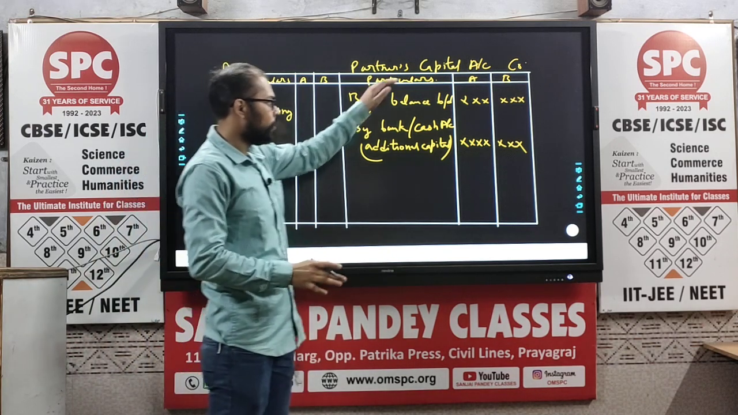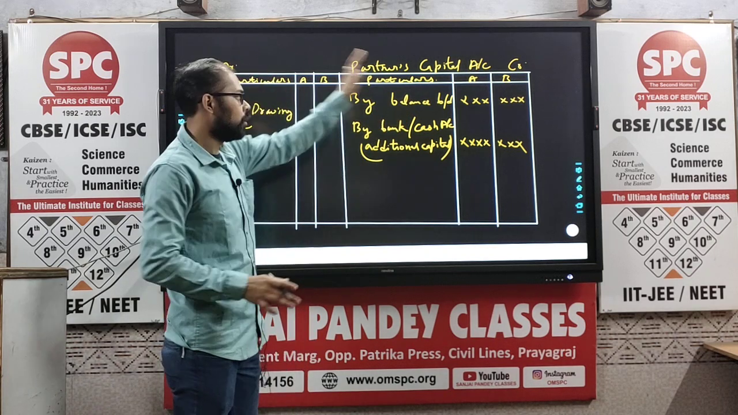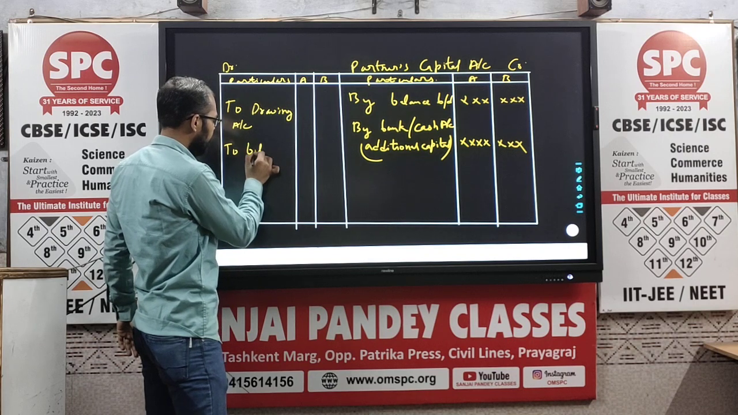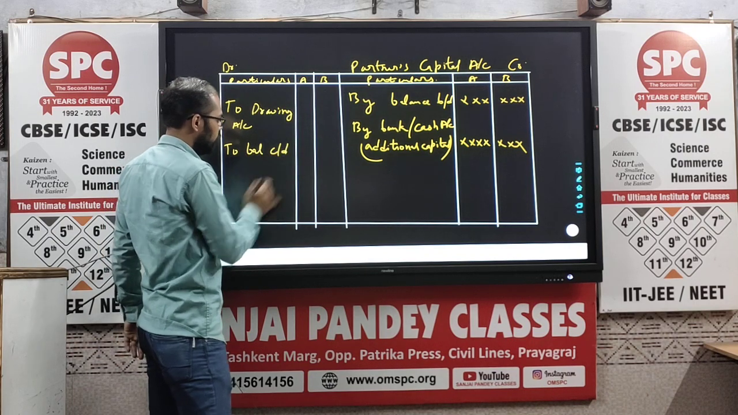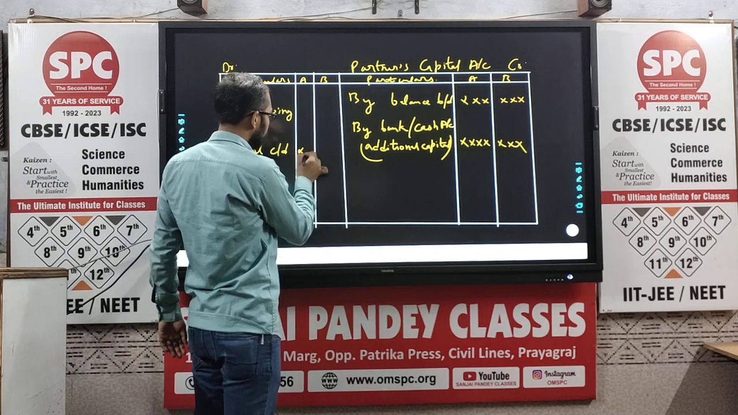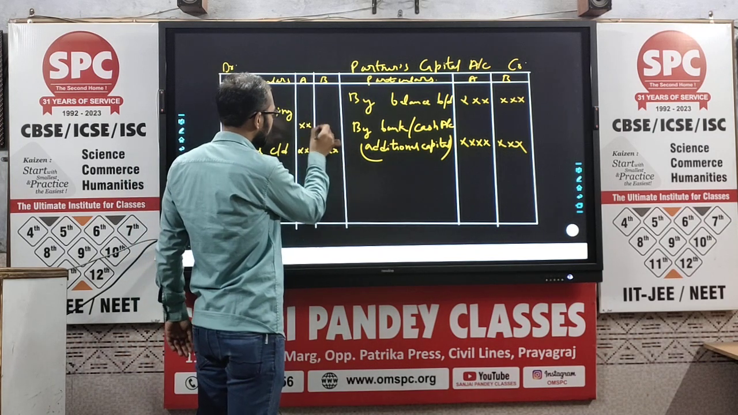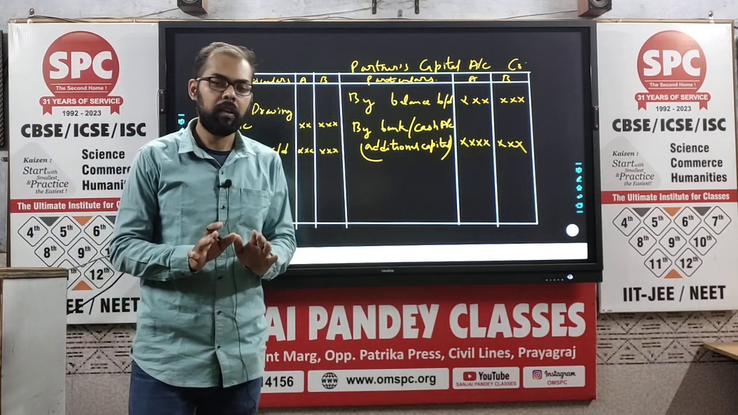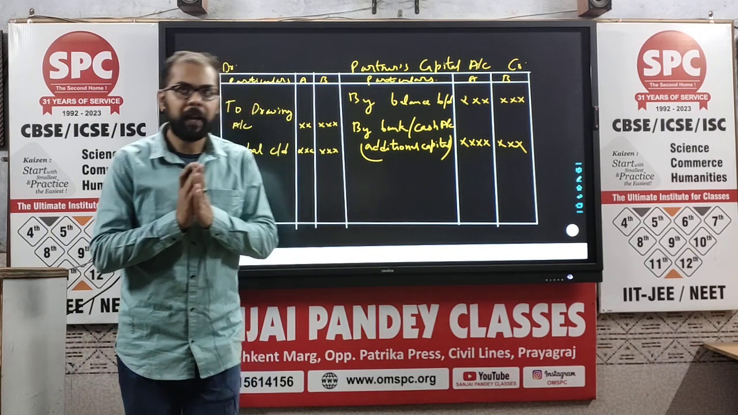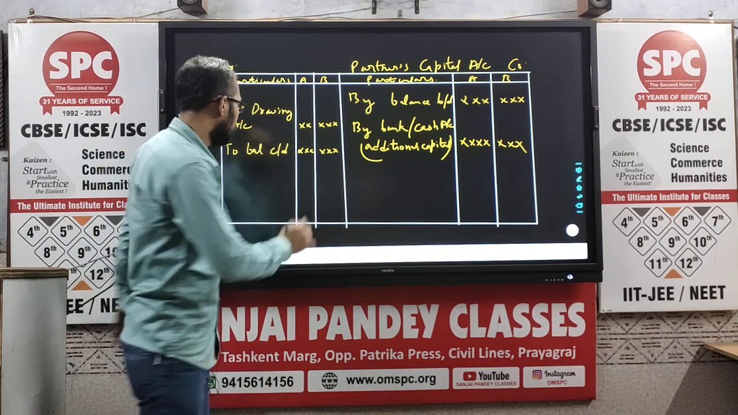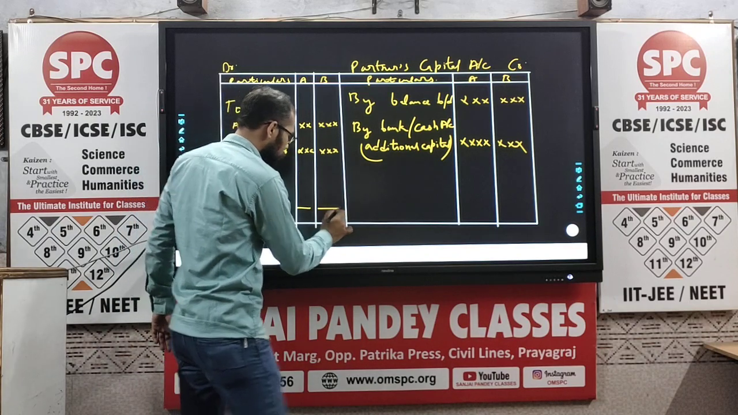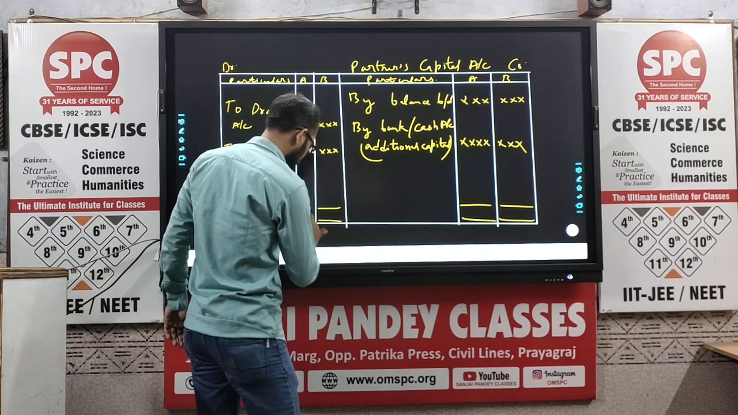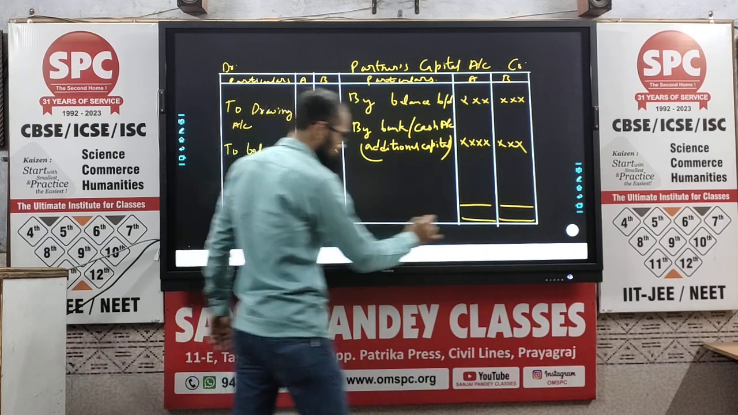Now, if you deduct the debit balance from the credit balance, then some balance will be left that will be reflected here, to balance carried down. So these are the only entries in case the capital of the partners are fixed. And don't forget to balance, don't forget to total the accounts. It is quite important.